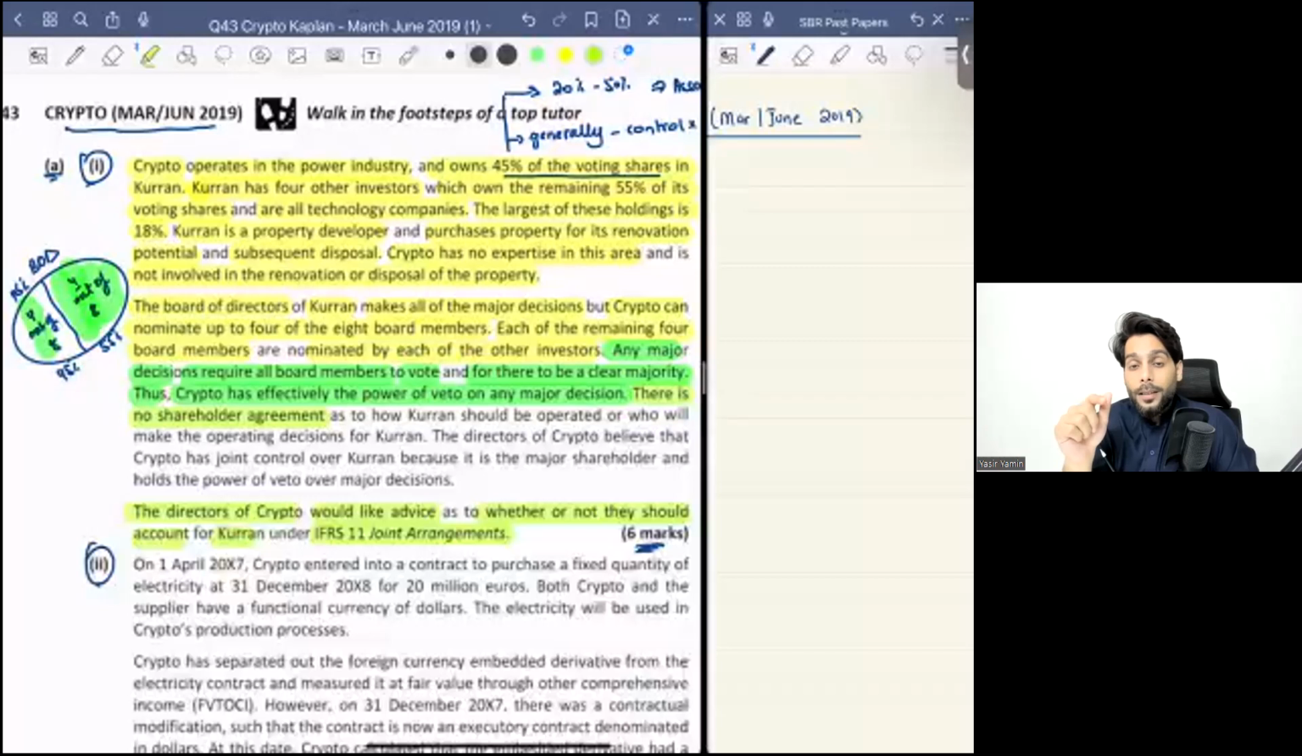Okay. Plus, this is also not under IFRS 11. Why is this not under IFRS 11? Because there is no shareholder agreement. I don't even need to read any further. There is no shareholder agreement. You cannot identify IFRS 11. So what should be done?